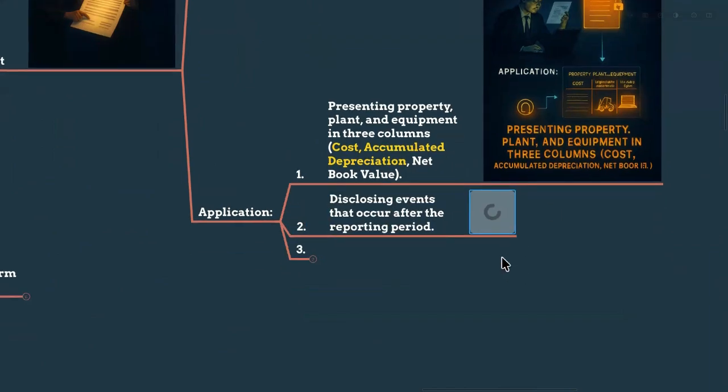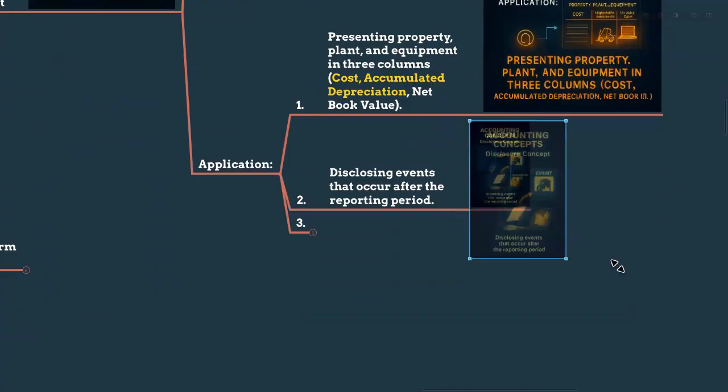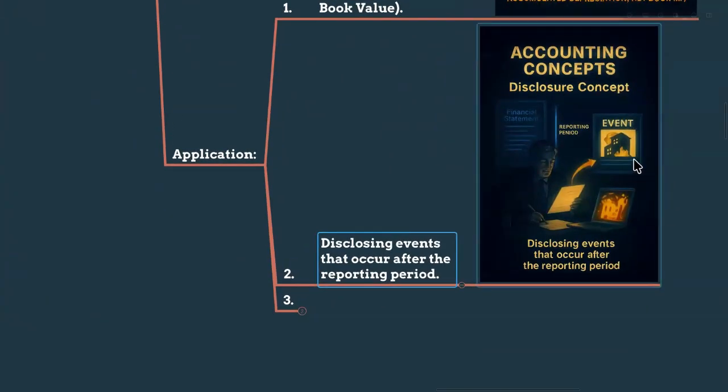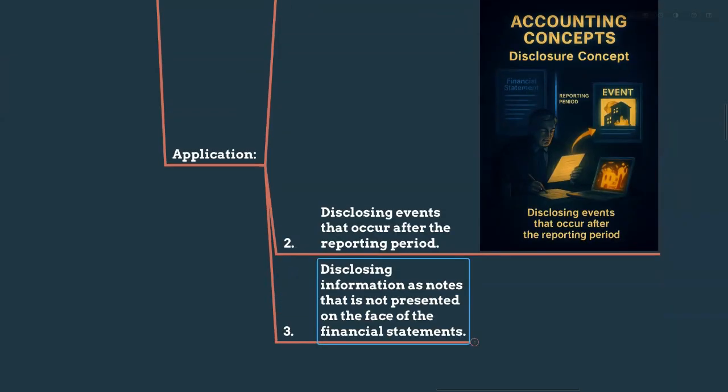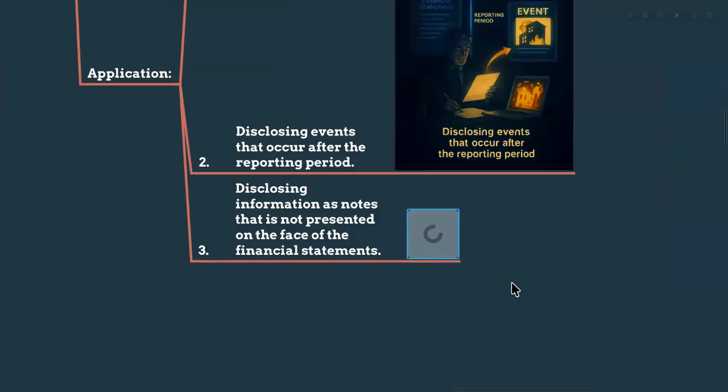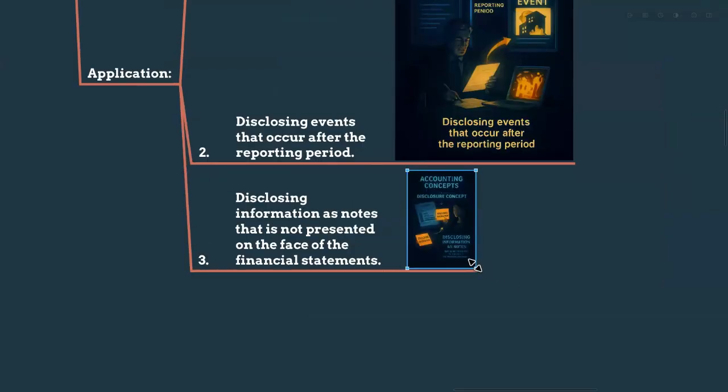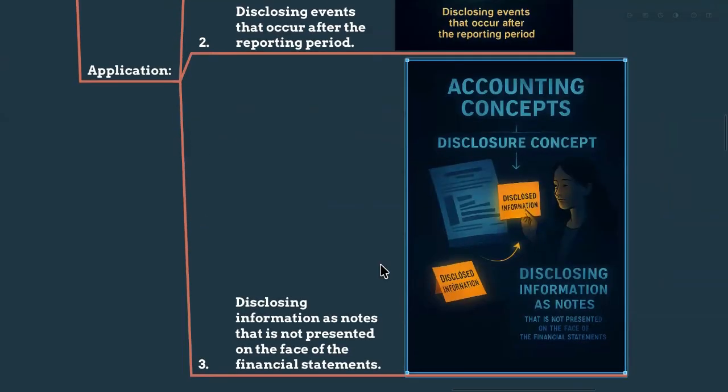As well as, we will disclose some events that occur after the reporting period. There are some events we have to disclose in the notes because of this disclosure concept. And we will disclose some information as notes that is not presented on the face of the financial statements.